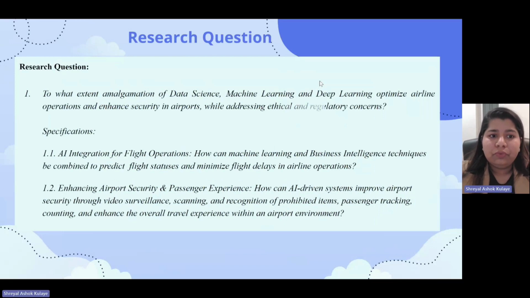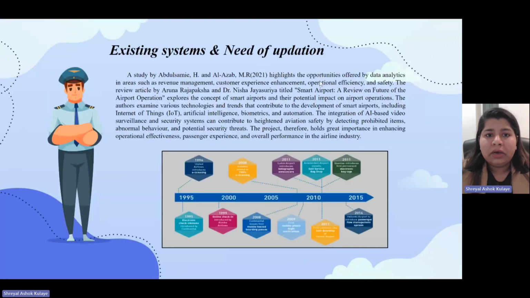Research question: to what extent does the amalgamation of data science, machine learning and deep learning optimize airline operations and enhance security in airports while addressing ethical and regulatory concerns?